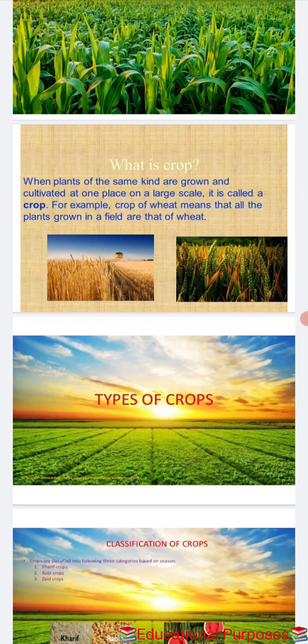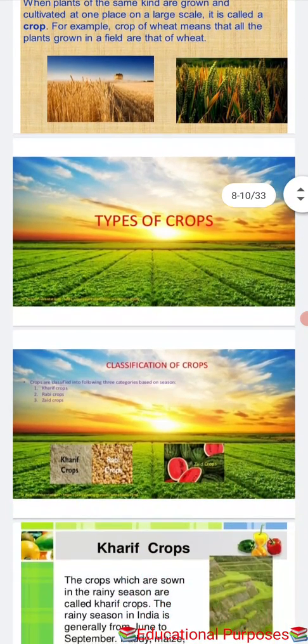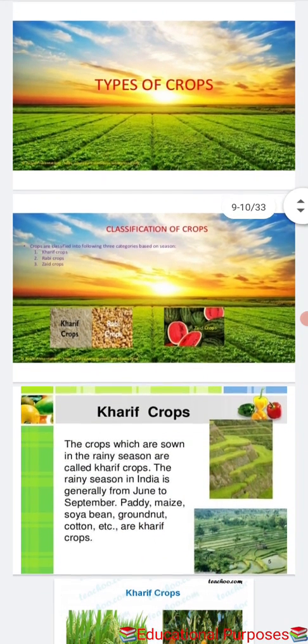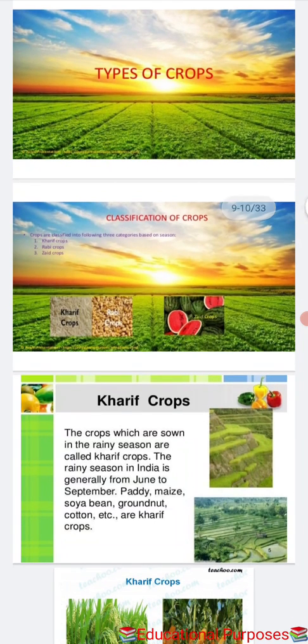Now, the classification of crops. We will see the crops are classified into three groups: kharif crops, rabi crops and zaid crops. But in this class we only have to learn about the kharif and rabi crops. So let's move to the kharif crops. What is meant by kharif crops? The crops which are sown in the rainy season are called kharif crops.